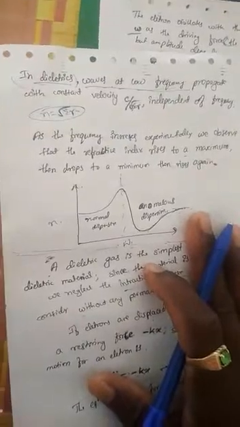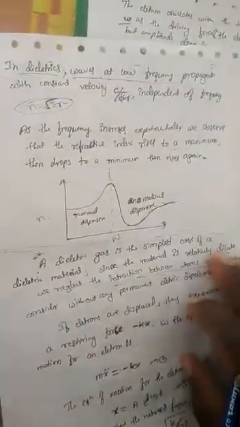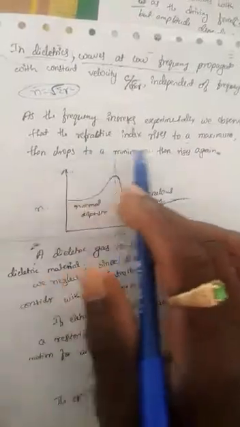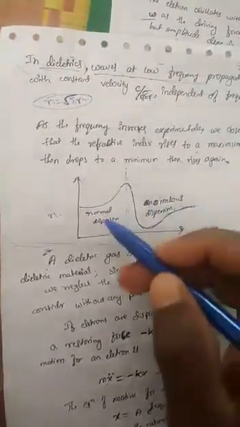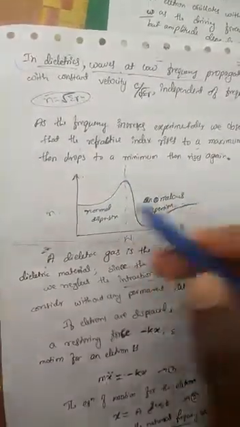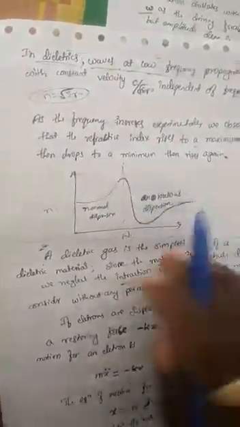In dielectrics, waves at low frequency propagate with constant velocity, that is c by square root of epsilon r, where epsilon r is the dielectric constant, which is independent of the frequency. As the frequency increases, experimentally we observe that the refractive index rises to a maximum, then drops to a minimum and rises again. This graph shows how the refractive index varies. For normal dispersion, it increases, then decreases, and again increases. This is the normal dispersion and anomalous dispersion.